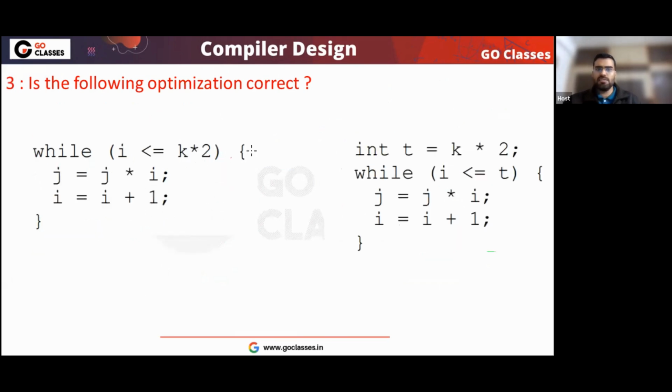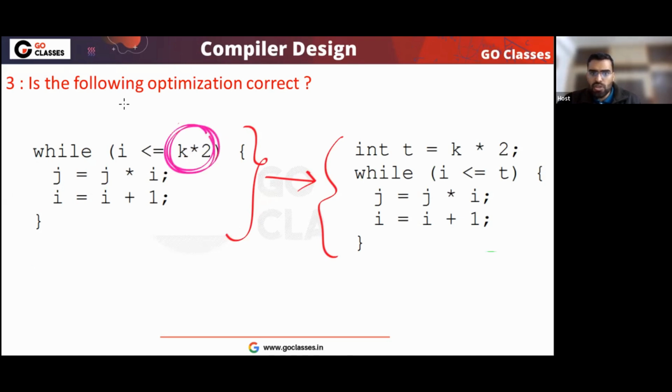Is this correct optimization? Think about it and tell me, is this optimization correct? Yes, this is correct. See, this k square is not changing. This statement is not changing in this loop.